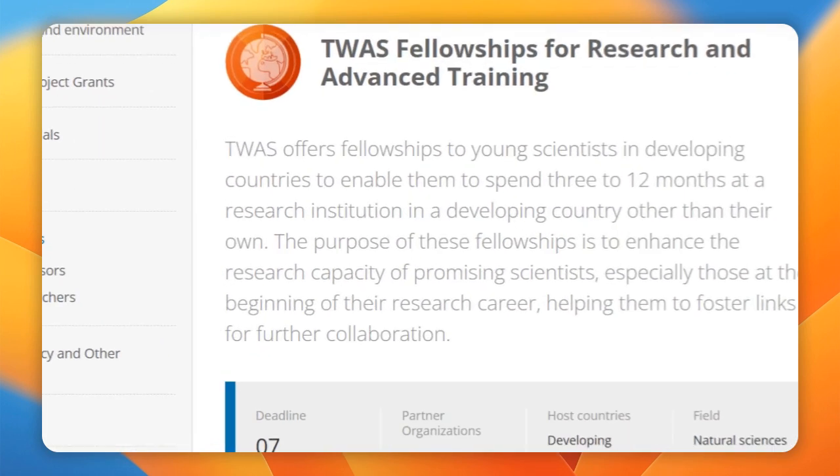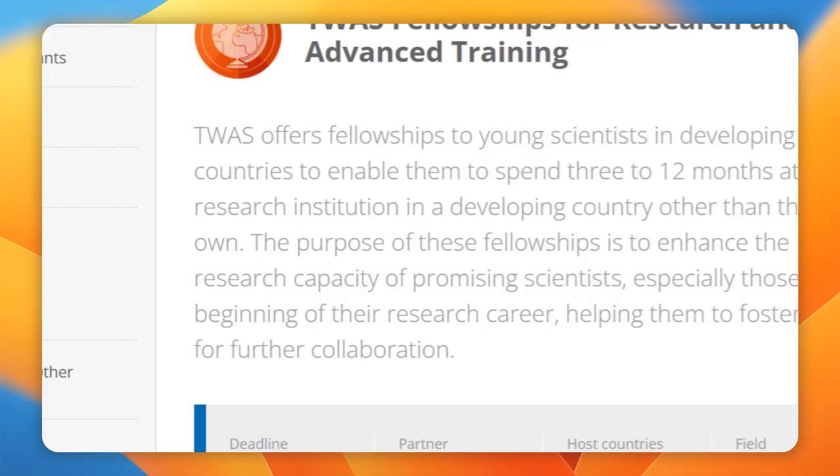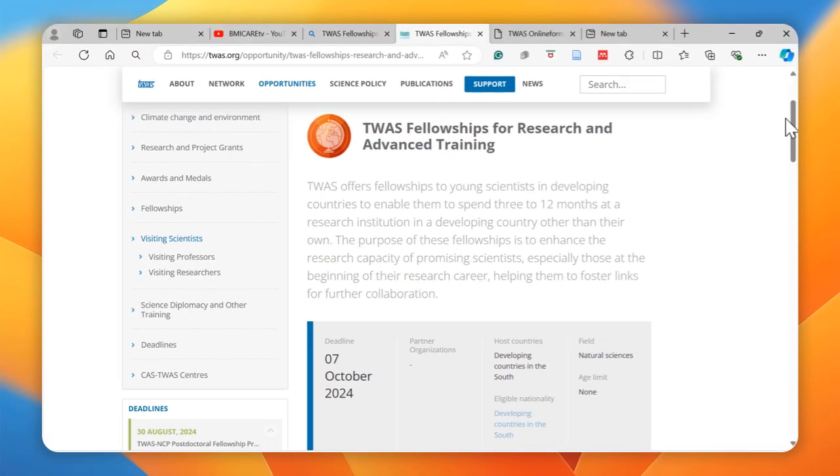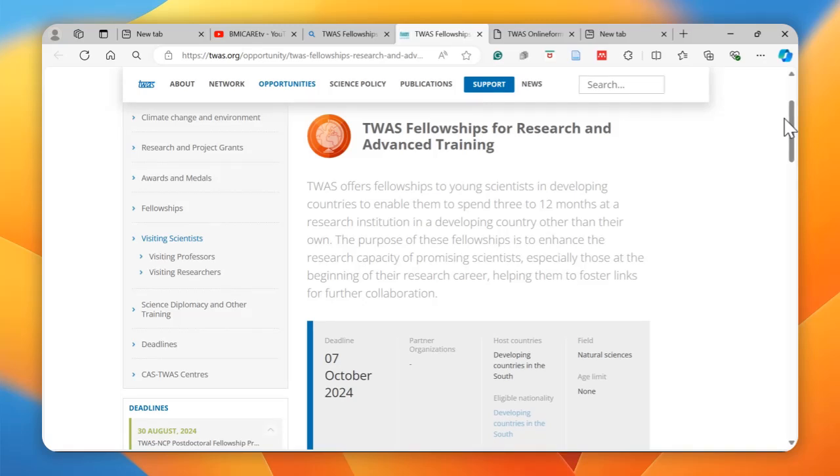The TWAS offers fellowships to young scientists in developing countries to enable them to spend 3 to 12 months at a research institution in a developing country other than their own. The purpose of these fellowships is to enhance the research capacity of promising scientists, especially those at the beginning of their research career, helping them to foster links for further collaboration.